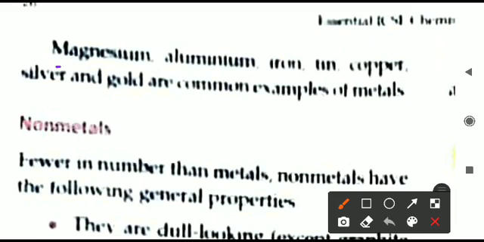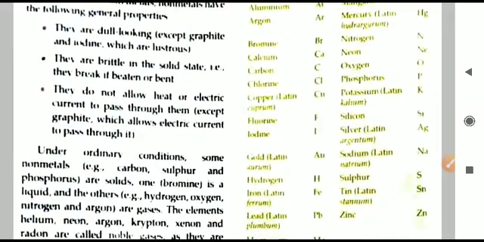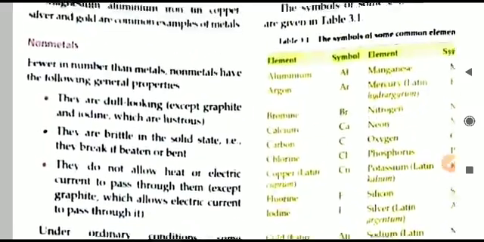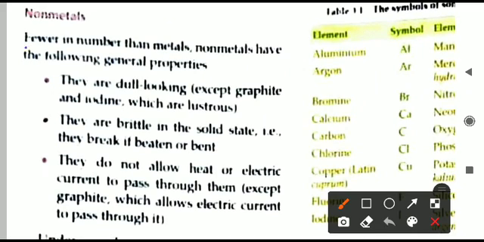Here again, some examples are repeated. You can just read through there. So these are all about the metals we have seen. Now we'll move on to the non-metals. If we focus on non-metal properties, then we can say they are fewer in number than the metal properties.